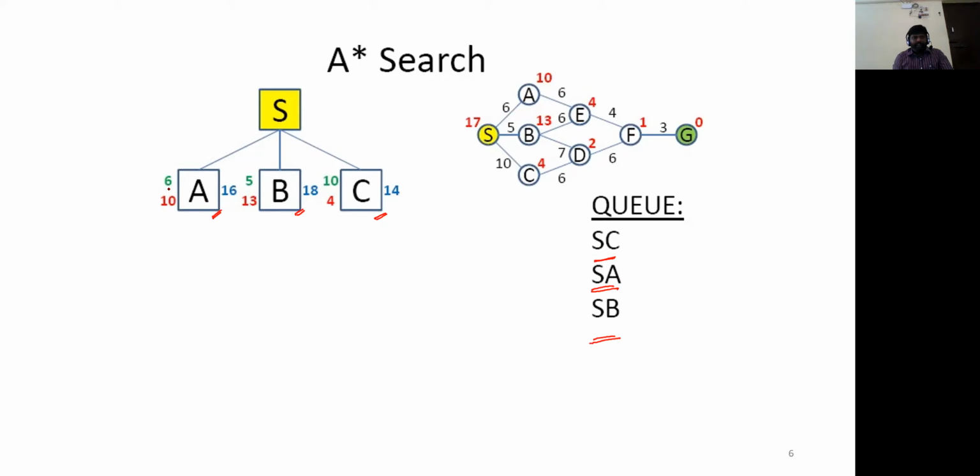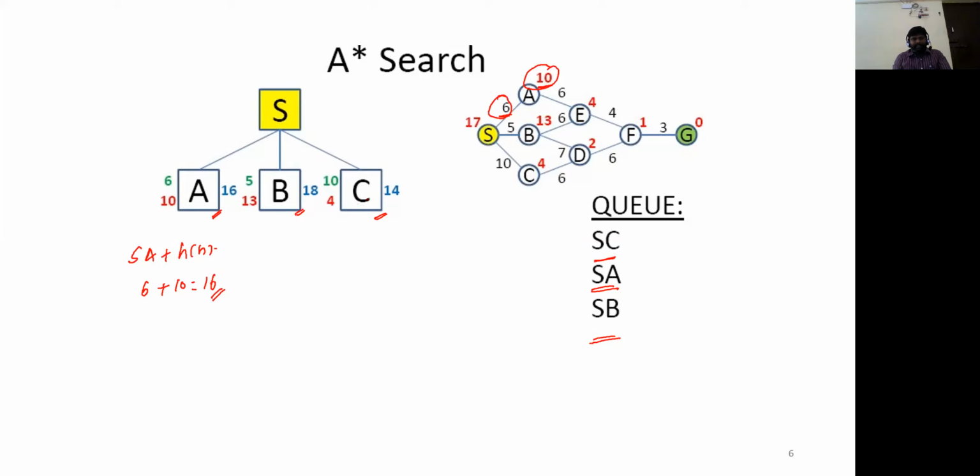When we expand the node A, what is the path cost from S to A, which is 6, and its heuristic value, which is 10. So this is the path cost 6 plus the h of n value 10, which is 16. Is it clear for all of you? This 6 plus 10, which is 16.